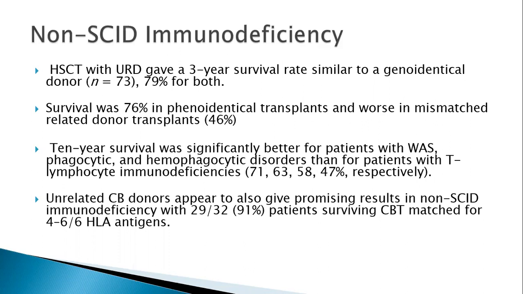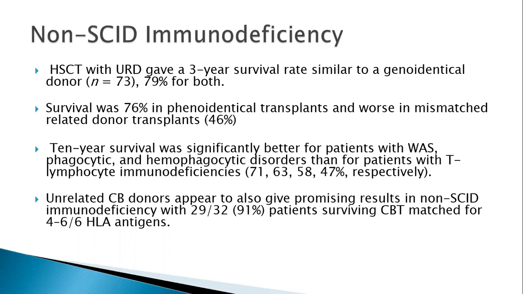So patients with Wiskott-Aldrich syndrome, phagocytic disorders, or hemophagocytic disorders have a better outcome, as compared to T lymphocyte immunodeficiencies, which is just 47%. When you are using a cord blood donor, similar to SCID patients, even with a mismatched haplo donor, I think the outcomes are fairly good, reaching up to 80 to 90%.